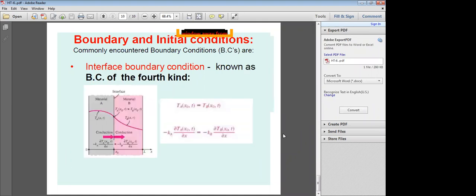And the last one, the interface boundary condition. Interface is between material A and material B. If it combines two materials, there is an interface between the two materials.